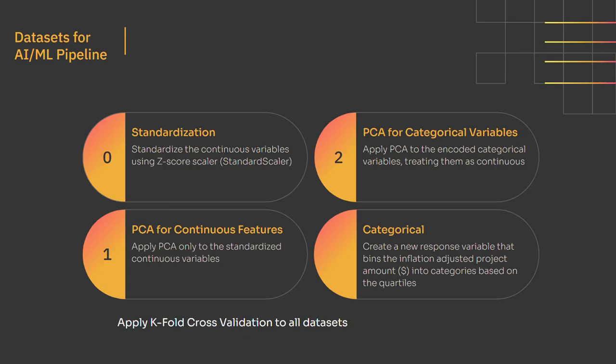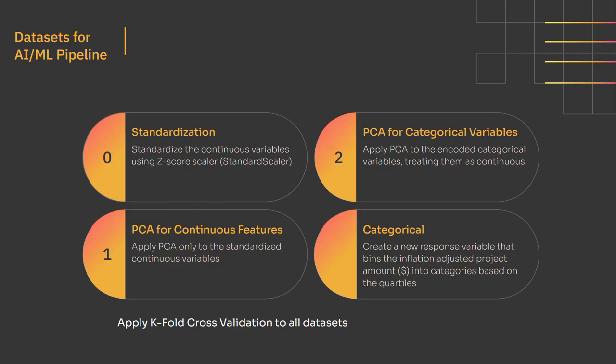So once all the categorical variables are handled, we move on to actually creating our data sets. So we made 4. We made dataset 0, which is just using the z-score scalar on the continuous variables to standardize them. Then we do principal component analysis on just the continuous features to try and reduce the number of features.